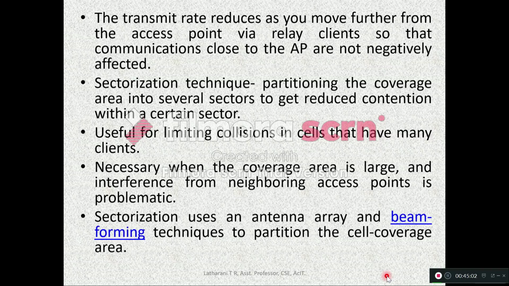Sectorization uses an antenna array and beamforming techniques to partition the cell coverage area. So I told you the beamforming technique is used by sectorization to communicate to a particular device. I have given you a link here for beamforming. Let us see what this beamforming is.